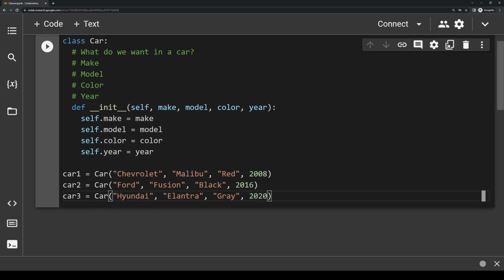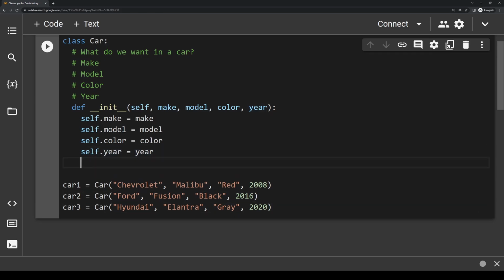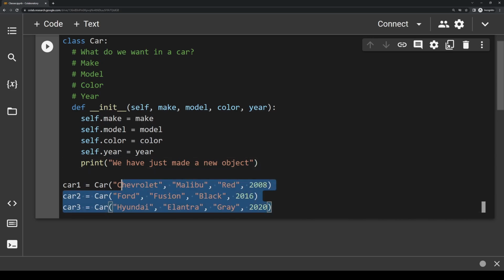And now inside this init function, I'm actually going to write a print statement here. I'm just going to write print, we have just made a new object, to show you something here. Because every time we create an object, this init function will be run. So if down here we are creating 3 cars, we should see that we printed out this line 3 times.